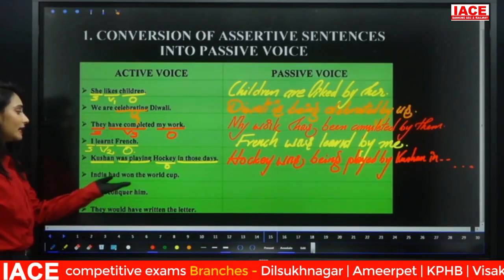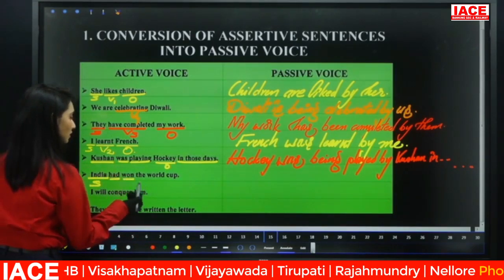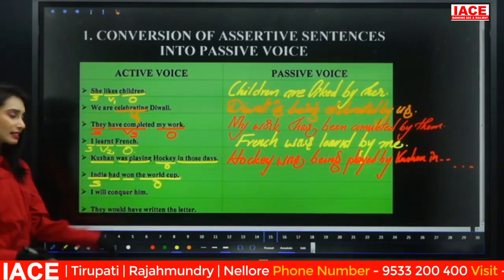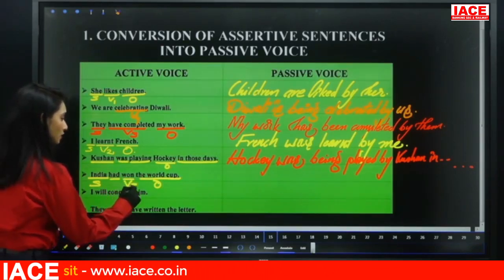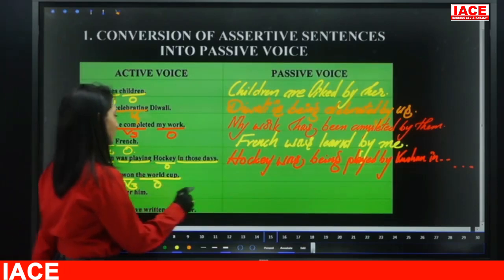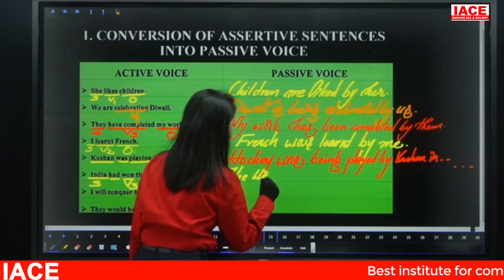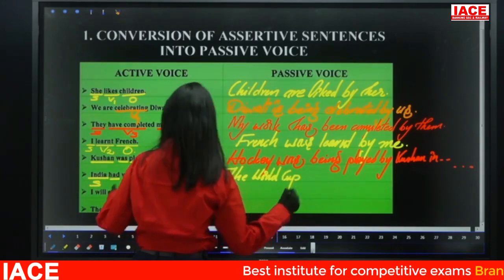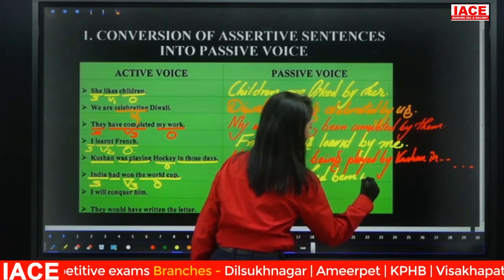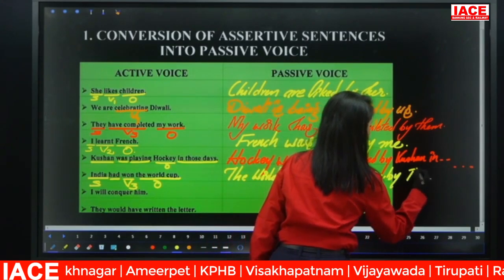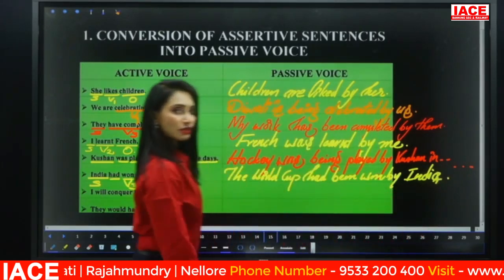Now look at this one. India had won the World Cup. Here India is the subject, had plus V3 is the verb, the World Cup is the object. Convert the sentence. Had plus V3 is past perfect tense, the verb is in V3. So what is the be form? Been. So what is the passive voice? The World Cup had been won by India. Right? Now look at the next one.